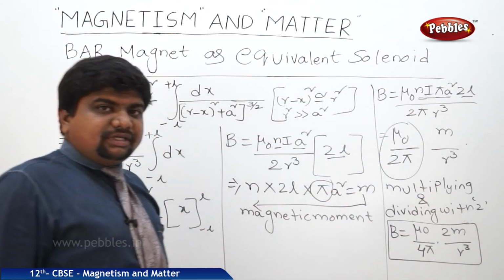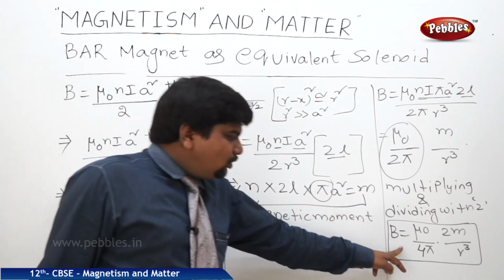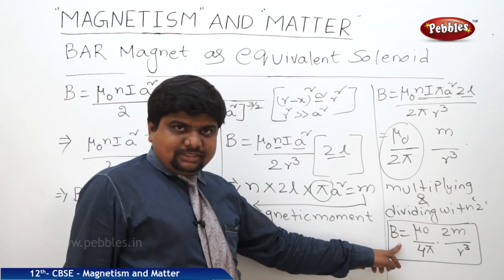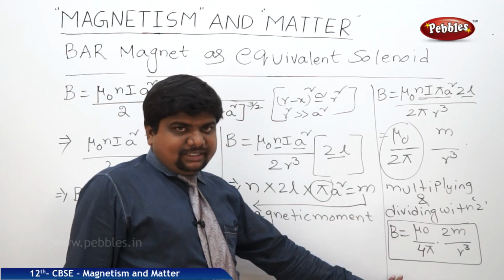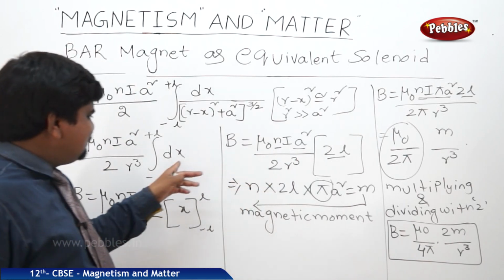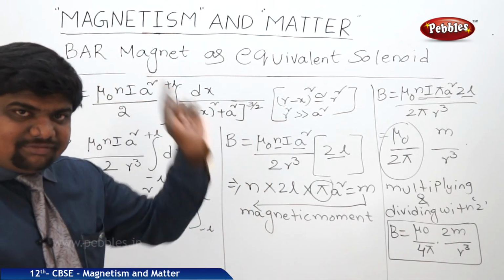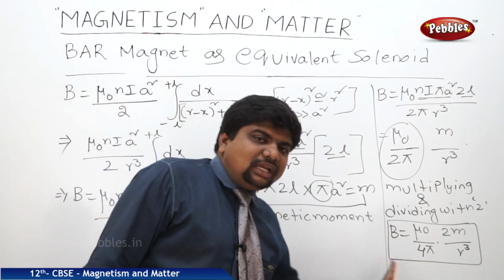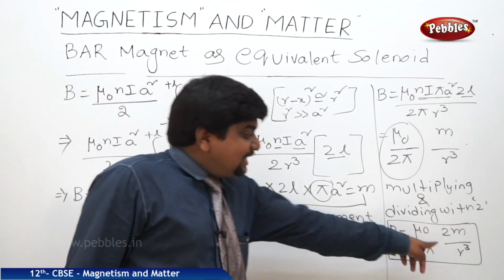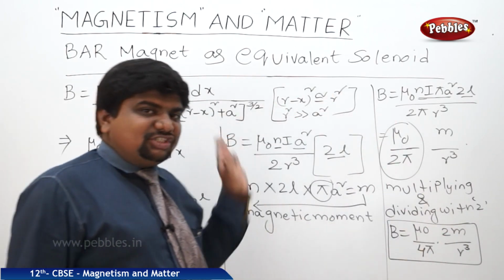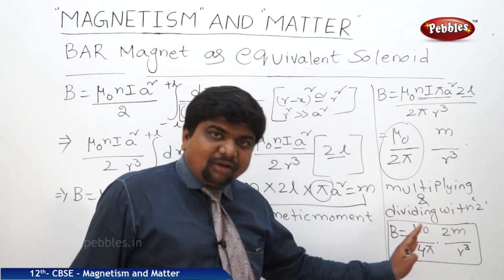This point is very, very important. So this is the total magnetic moment of a solenoid. This integral part is the magnetic moment for a single turn of the solenoid, and this is for the total length of the solenoid. The same expression in the previous chapter we got for a bar magnet.